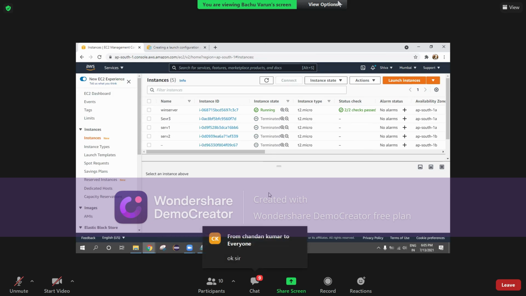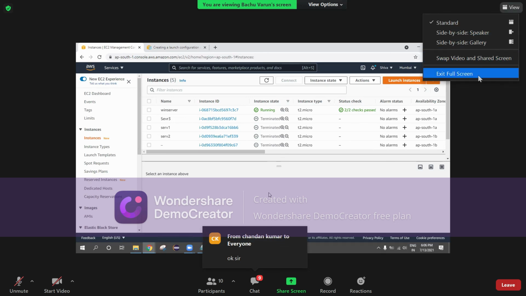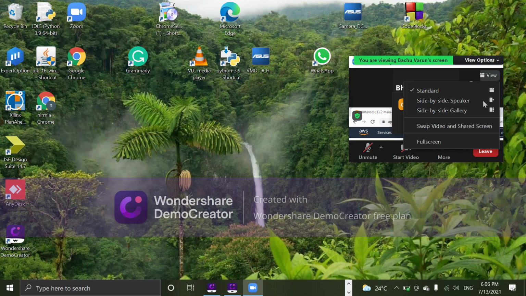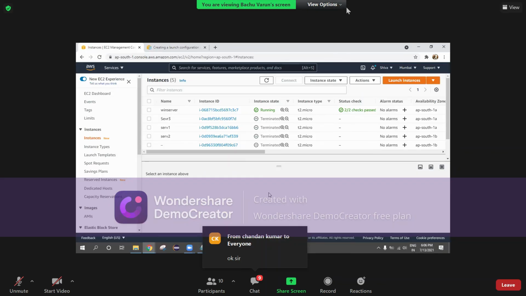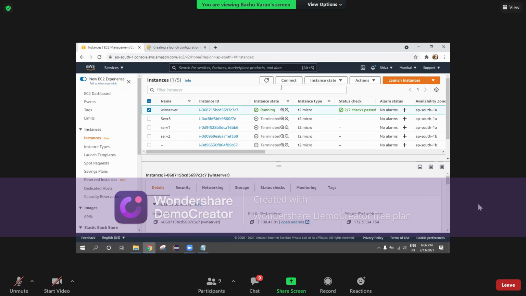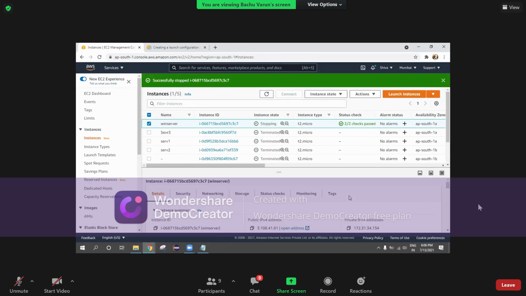If it is clear, then I'd like you all to practice this practical, either on a Windows machine or a Linux machine, and check whether auto scaling is working or not. But after completing the practical, make sure you delete your AMIs, snapshots, launch instances, and auto scaling groups, and stop the instance of this Windows server. In front of you, I'm going to stop this instance so that there will not be any billing.